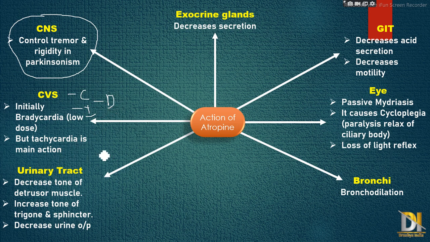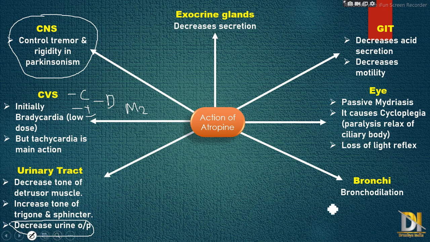But its main action is tachycardia, and the receptor responsible for this overall action is the M2 receptor, because in the last video we have seen that M2 receptors are present on the heart. If we correlate this action with acetylcholine, acetylcholine was responsible for bradycardia, whereas atropine does the inverse, that means tachycardia. Then the next action is on the urinary tract. It decreases tone of the detrusor muscle, increases tone of the trigone, but its overall action in one line we can say is that it decreases urine output.